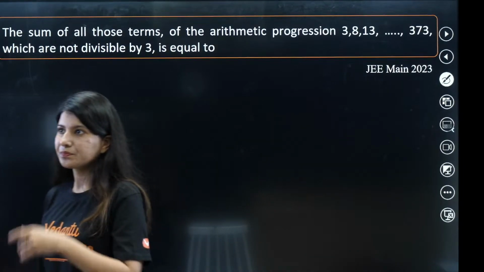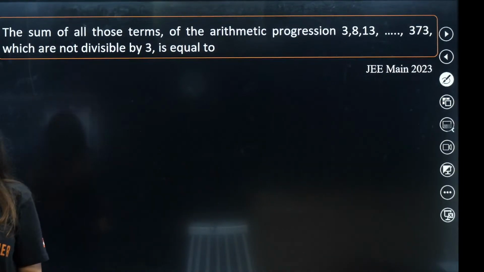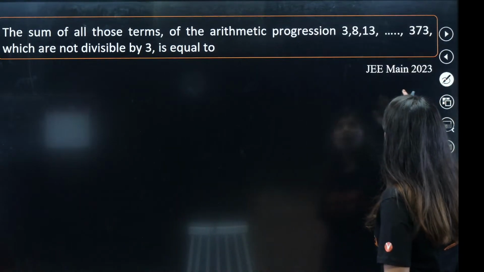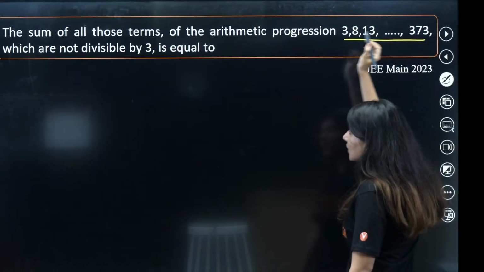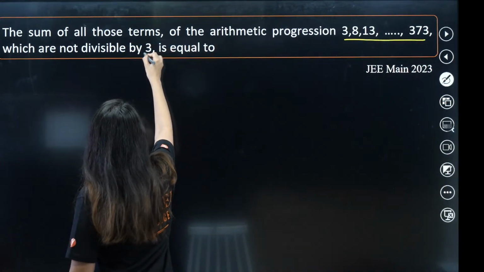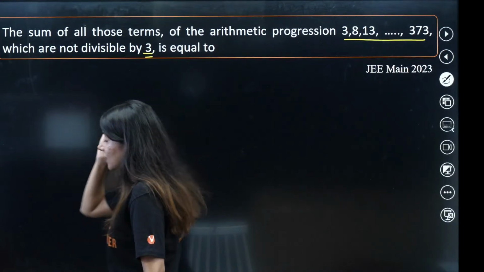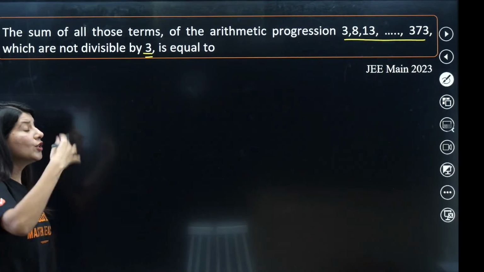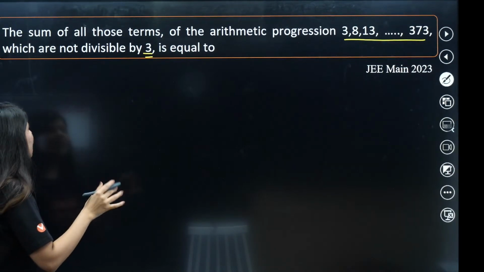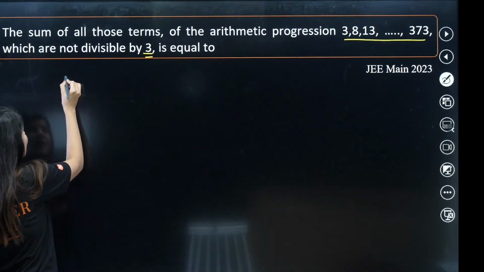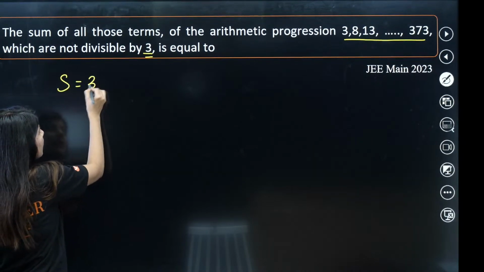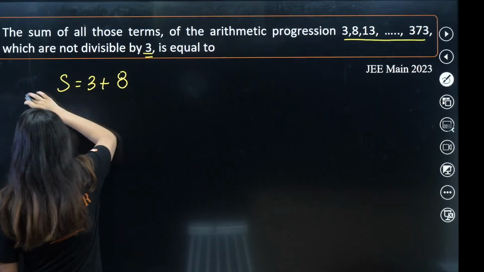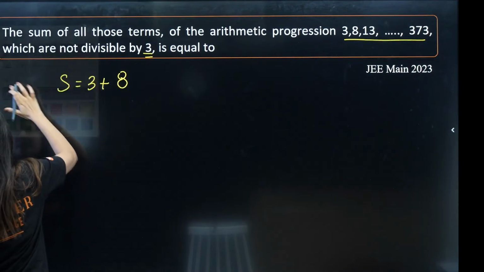Next question. Okay, very nice question. The question says the sum of all those terms of arithmetic progression, which are not divisible by 3. Acha, not divisible by 3. So basically we need to figure out the sum of all those terms which are not divisible by 3. What we can do is we can actually figure out the sum of all the terms, the complete series.